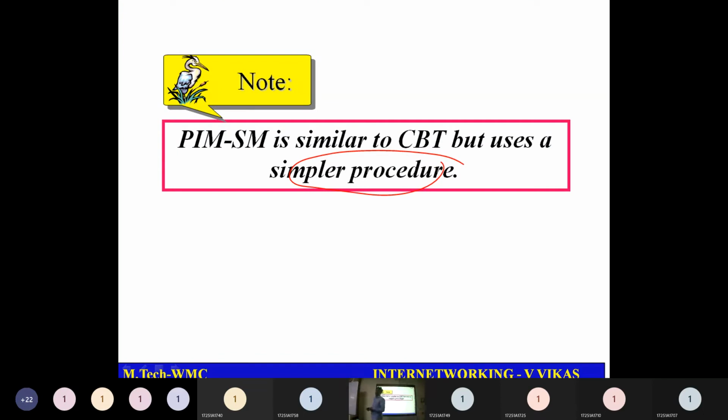PIM, protocol independent multicasting. The reason we call it protocol independent is that you are not bothered about which unicast routing protocol you are using, either in PIM DM or PIM SM. As I said, PIM DM is useful when almost all the nodes are taking part in communication, and we use reverse path forwarding along with pruning and grafting. And if only a small number of routers are taking part in multicast communication, in such a case I will go with PIM sparse mode. This will utilize the concepts of CBT.